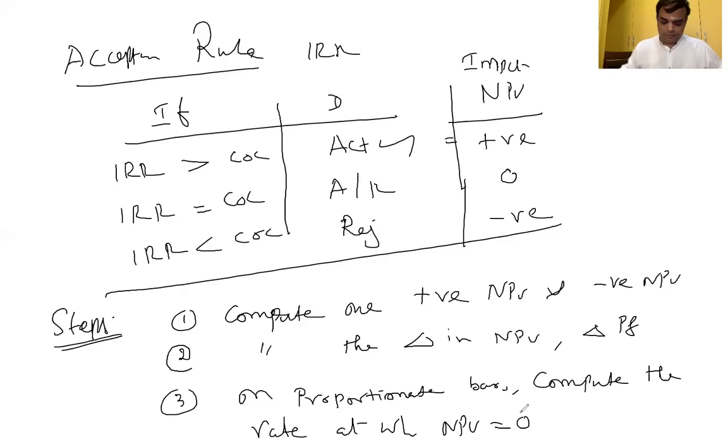Next. Short notes on question number 6: Modified IRR.